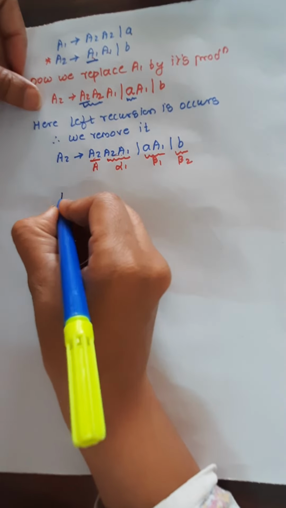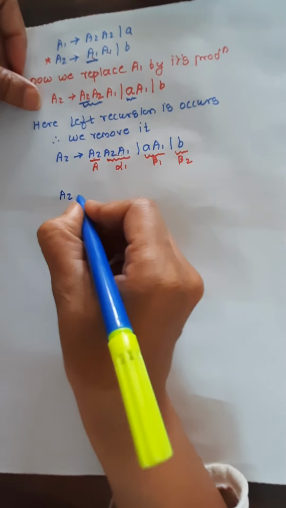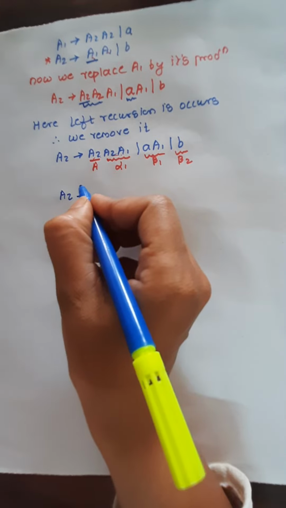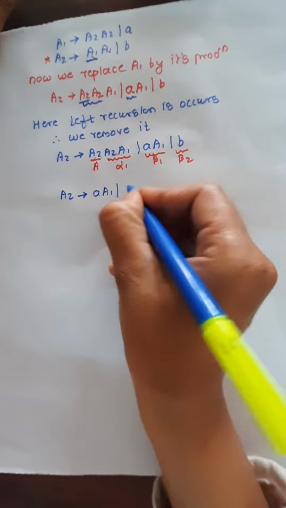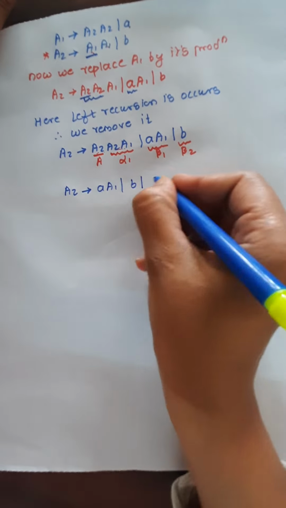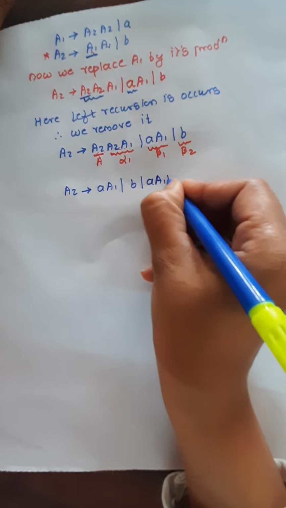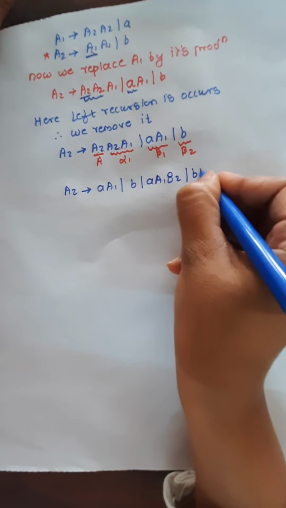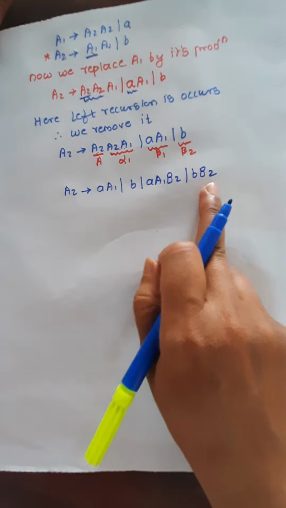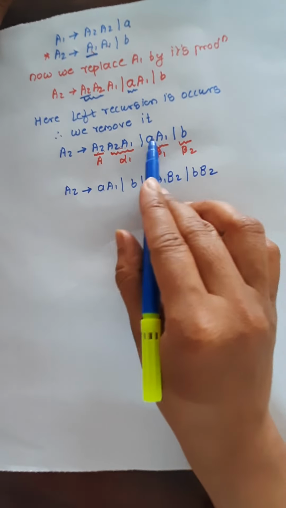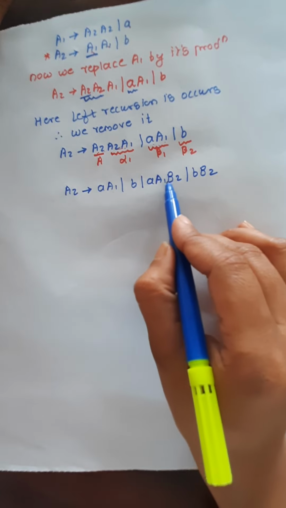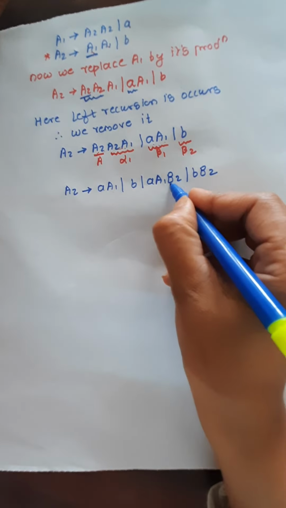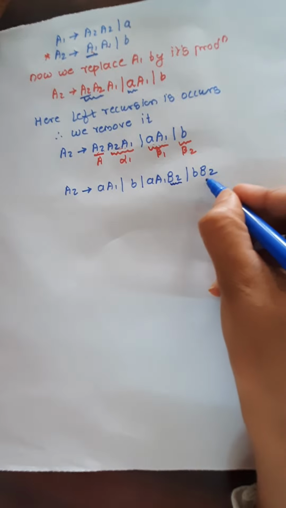Now, after removing the left recursion, my A2 becomes beta 1, beta 2 as it is, and the new productions along with the new variable B2. Just attach the new variable B2. See, beta 1 is A1, beta 2 is B as it is, and the new productions by attaching the new variable B2.